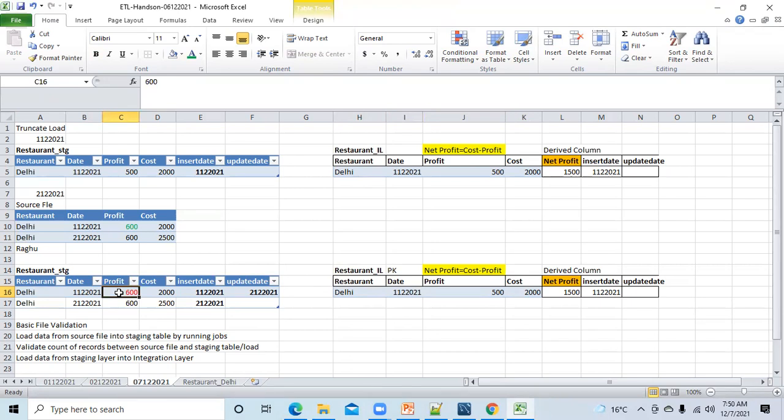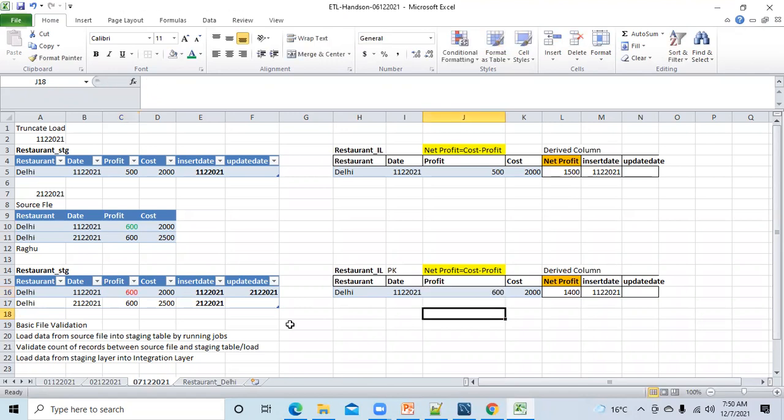So the moment it sees that there is a change in the profit, earlier it was stored as 500, now the profit is 600. So the integration layer will understand that earlier the profit number was not correct. That's why the source team or Raghu has updated the profit to 600. So it means now I have to save this profit 600 here.